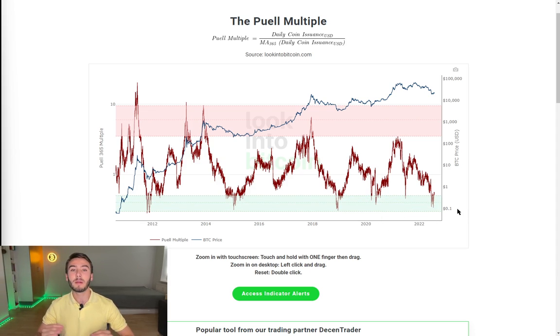Does this mean that the bear market is over just because the Bitcoin price is bouncing here? Absolutely not. I would never suggest you reach a conclusion from only looking at one metric on-chain, but instead it is important that we look at the overall movement and momentum of all the metrics.